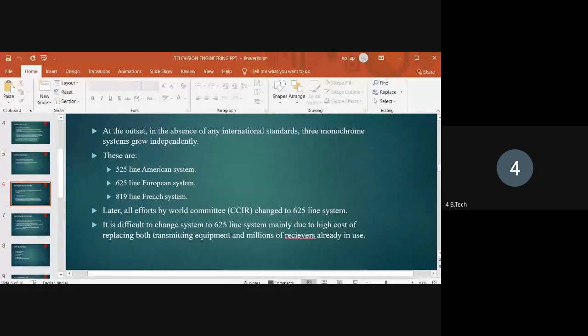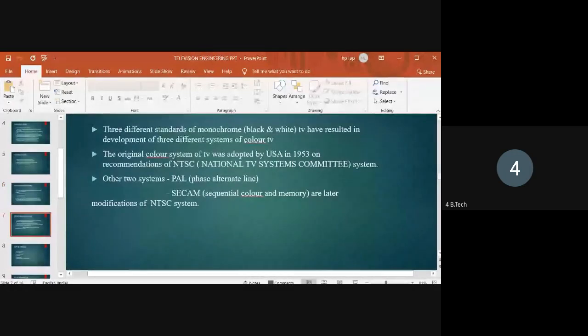By using these three international standards of the monochrome television system, three different systems of color TV were developed. Based on these three different international standards, only the color TV system was developed.